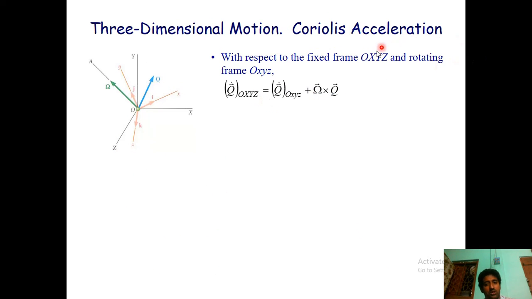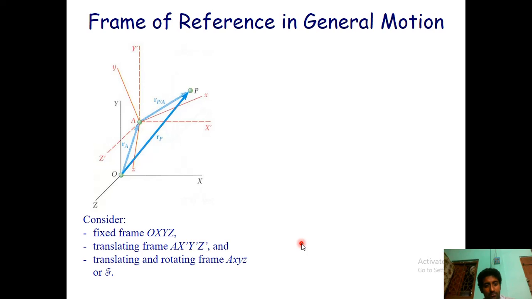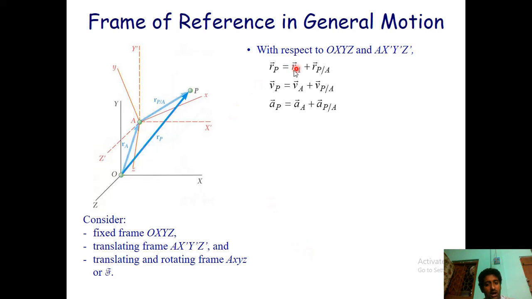Now, this is the three-dimensional Coriolis acceleration. We will skip it for now, but it will come in the coming classes, because of the frame of reference, as I have told you, for general motion. This is r_P for radius, v_P and alpha. We know how much the radius is getting shifted, how much velocity, how much acceleration.